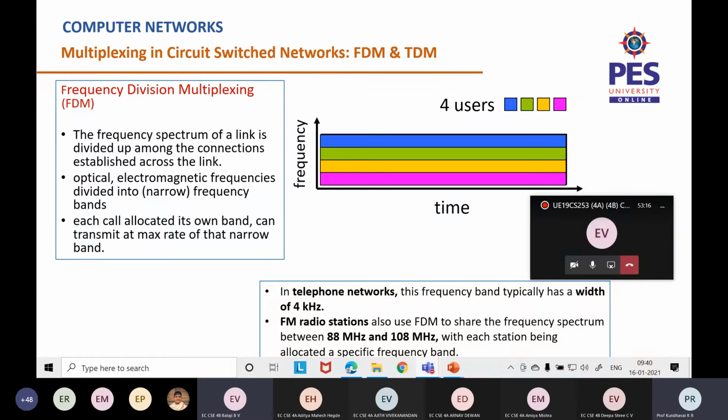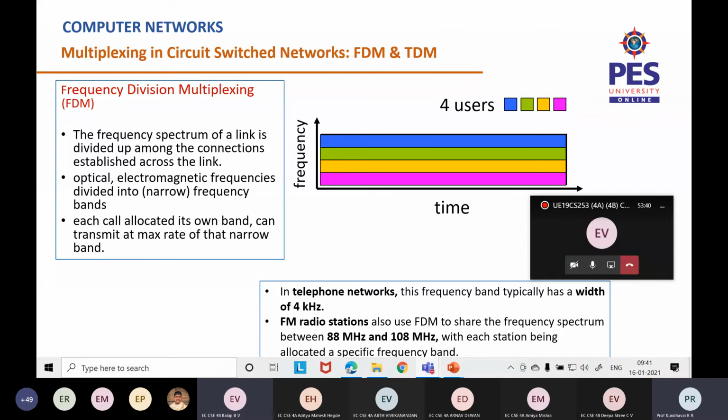If it's frequency, you are dividing the frequency among the users. The best way you can visualize this is an FM radio station. Each and every radio station has a different frequency. It falls under a different frequency spectrum.